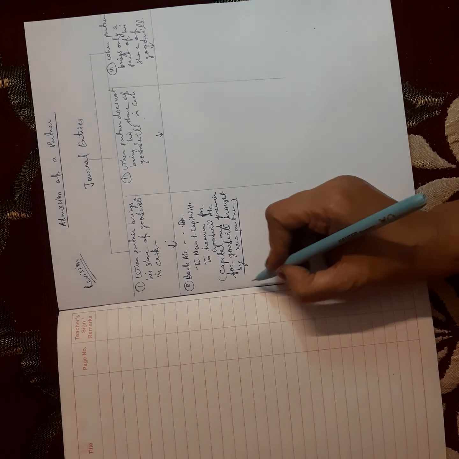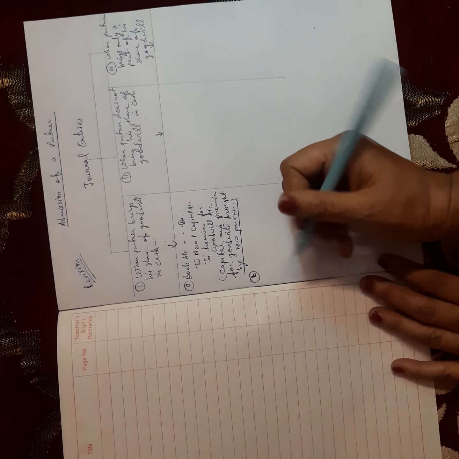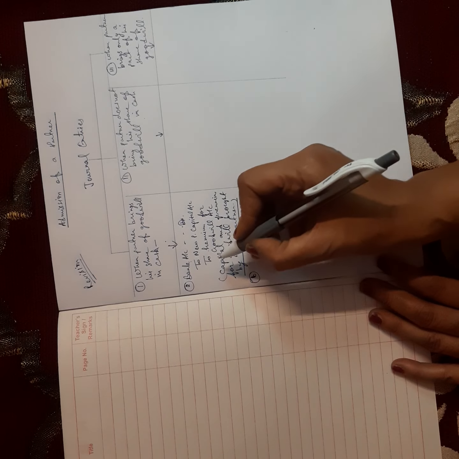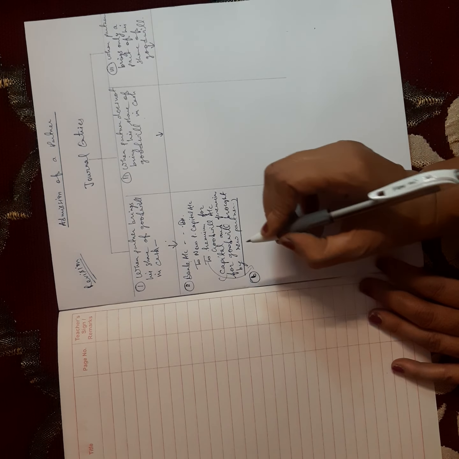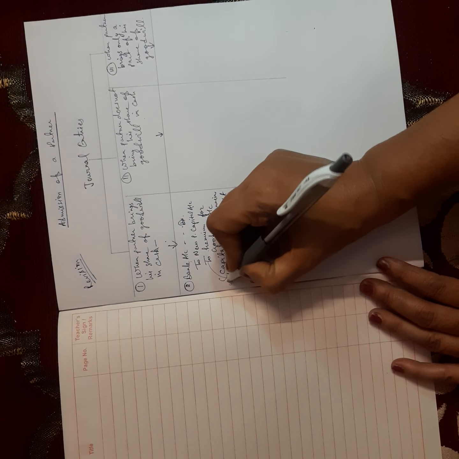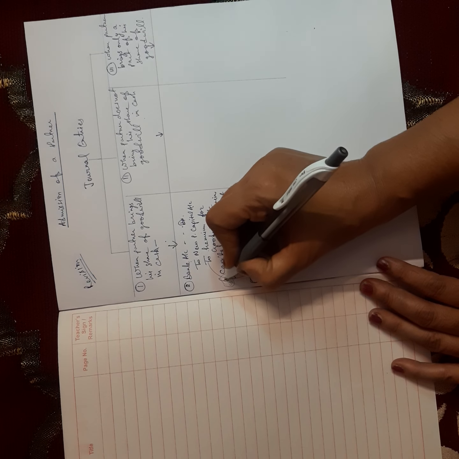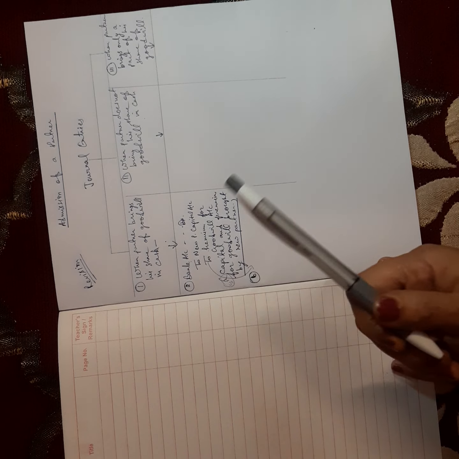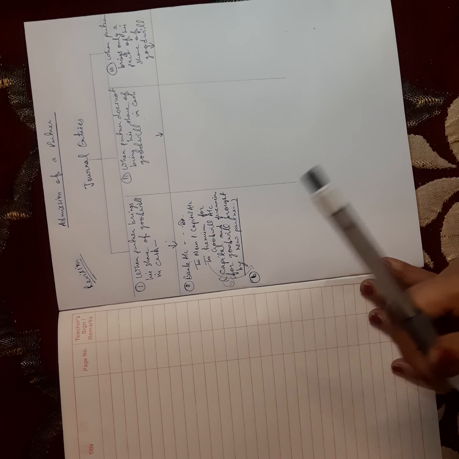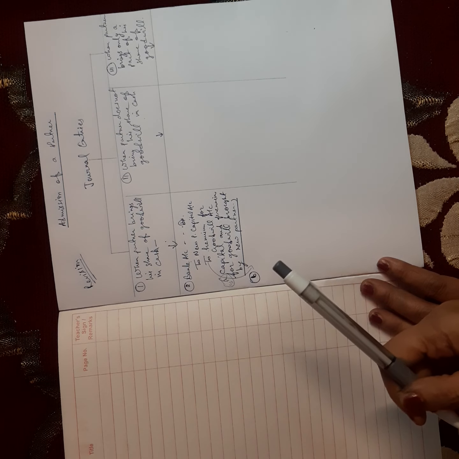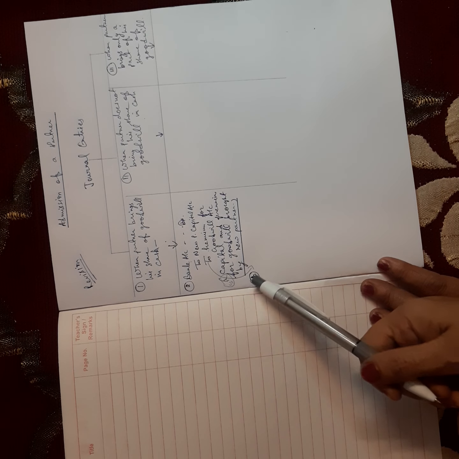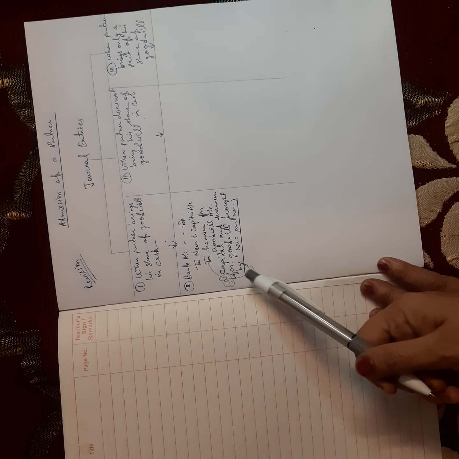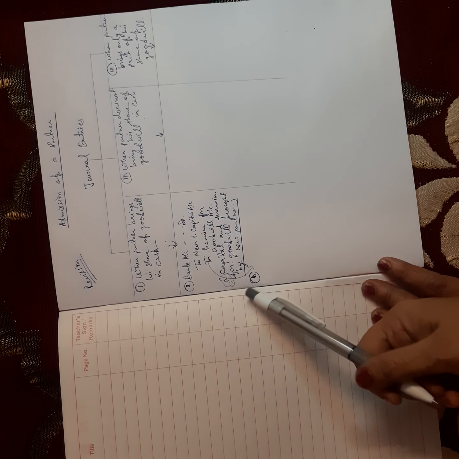Then in the second journal, this premium for goodwill will be distributed among the old partners in sacrifice ratio. We always need to keep in mind that only premium for goodwill is distributed among partners in their sacrifice ratio. Rest everything, accumulated profit, losses, purchase goodwill, everything is distributed and written off in old ratio.